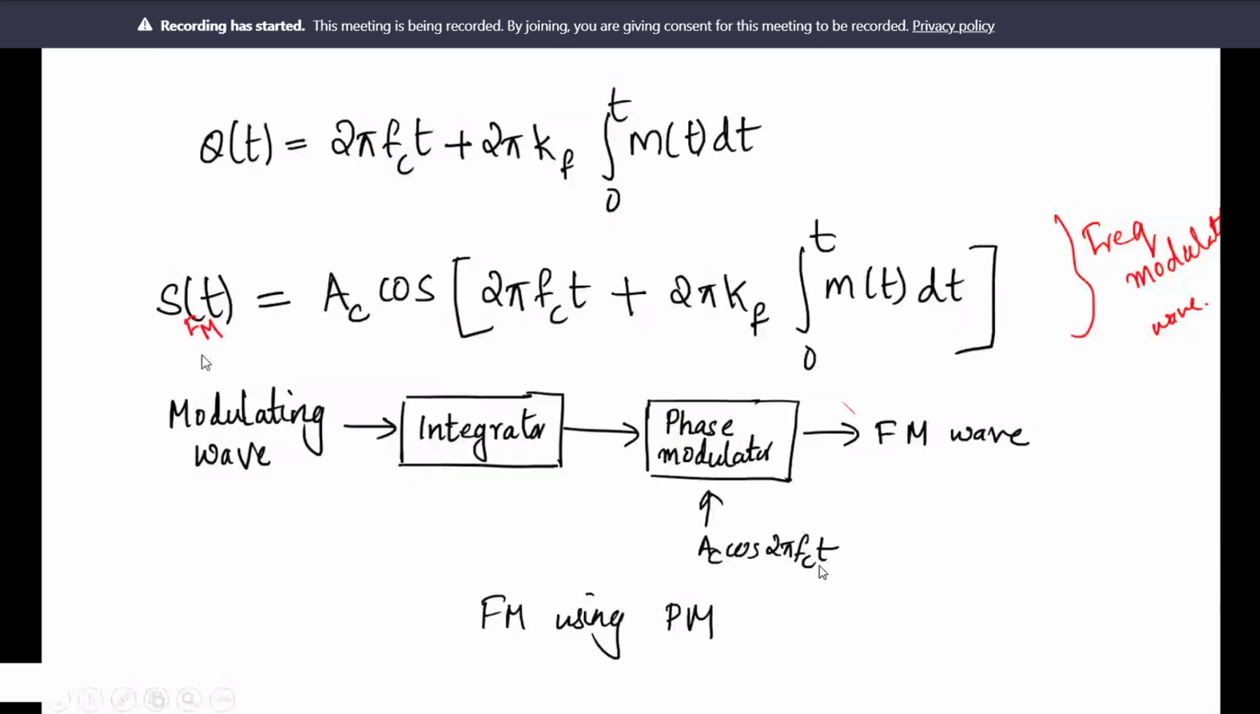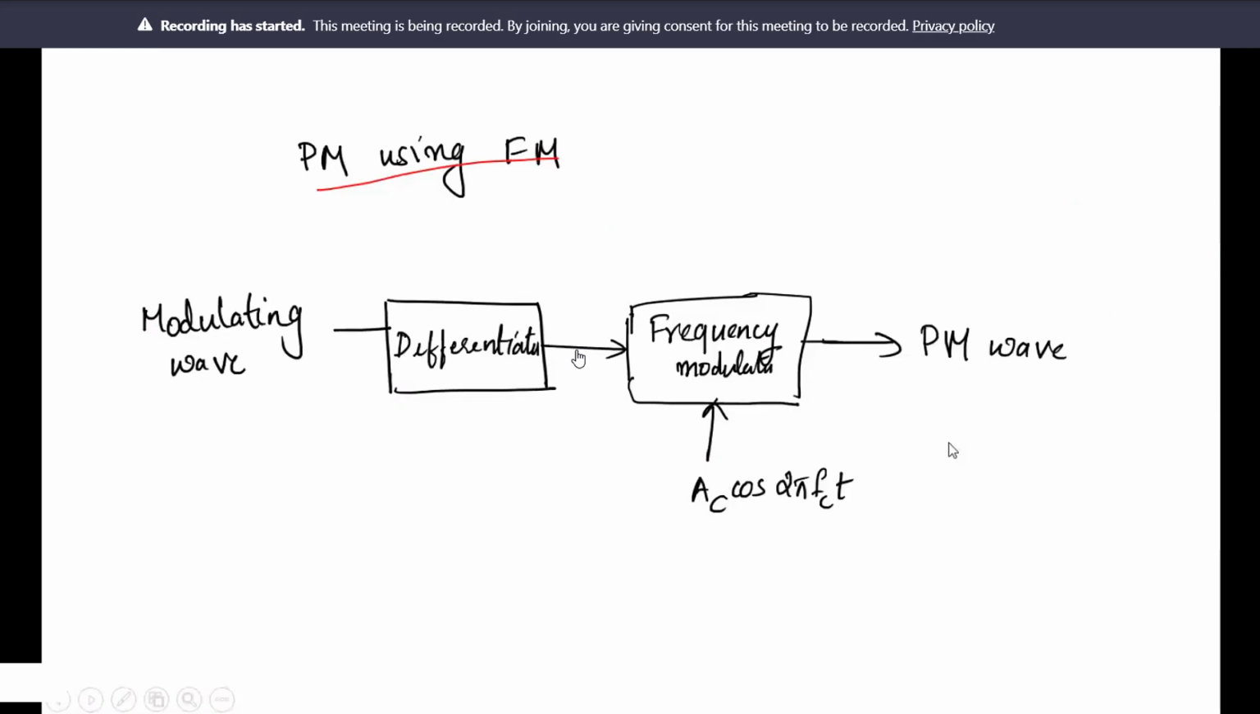So you get this expression, and this is the expression for the FM signal, SFM of t. And converting FM and PM into each other: the modulating wave passing through an integrator and then through a phase modulator gives you the FM signal, whereas the modulating signal passed through a differentiator and then a frequency modulator gives you a phase modulated wave, PM.